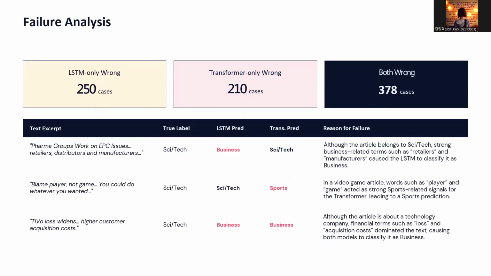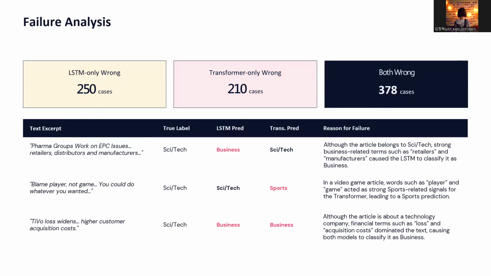And these slides show the failure analysis. We divide the errors into three groups: LSTM-only wrong, transformer-only wrong, and both wrong. LSTM-only errors often occurred when SciTech articles contained many business-related terms.